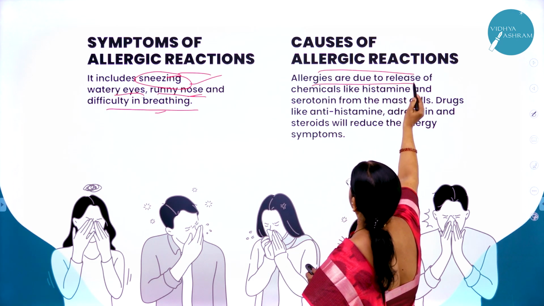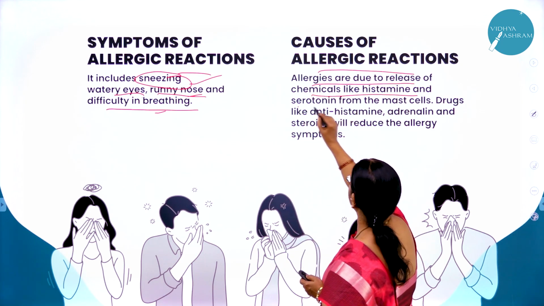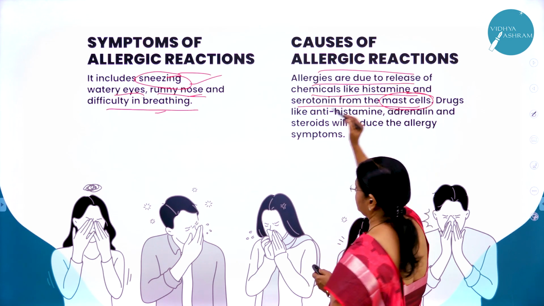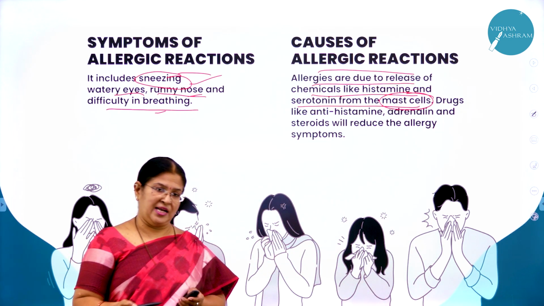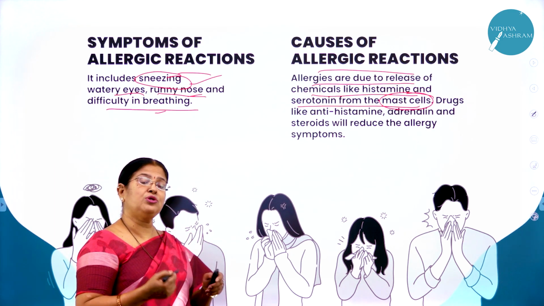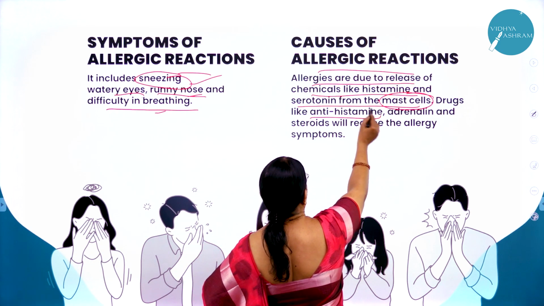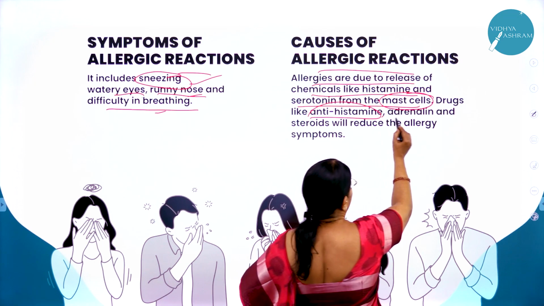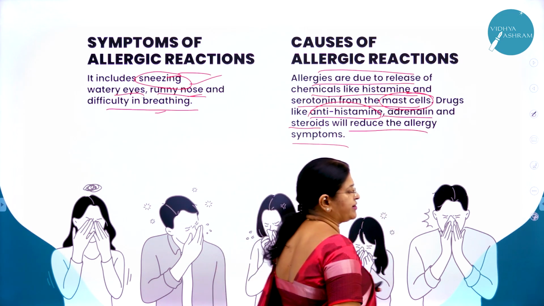As I said, allergies are due to chemicals released from the body, that is histamine and serotonin, from the mast cells, right? When these substances react with the allergens, then definitely we are going to have allergic reactions. To counteract these allergic reactions, antihistamines are taken, and also adrenaline and steroids, all of which reduce the allergic reactions.